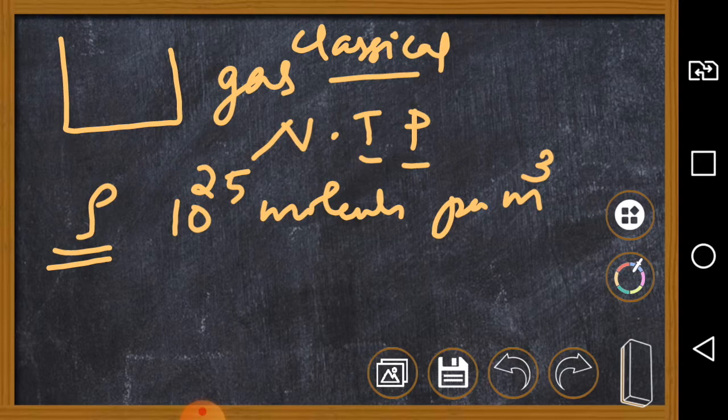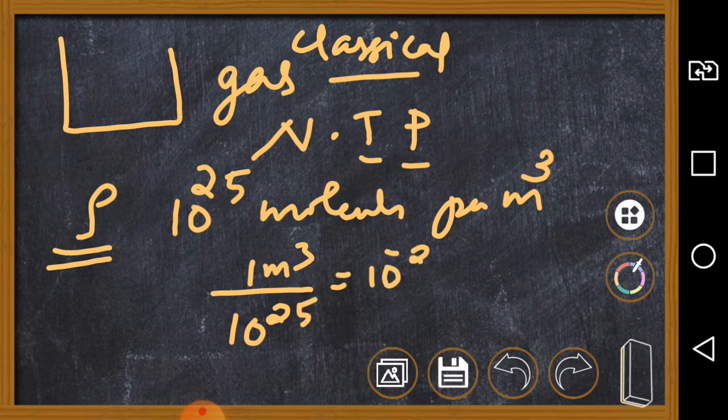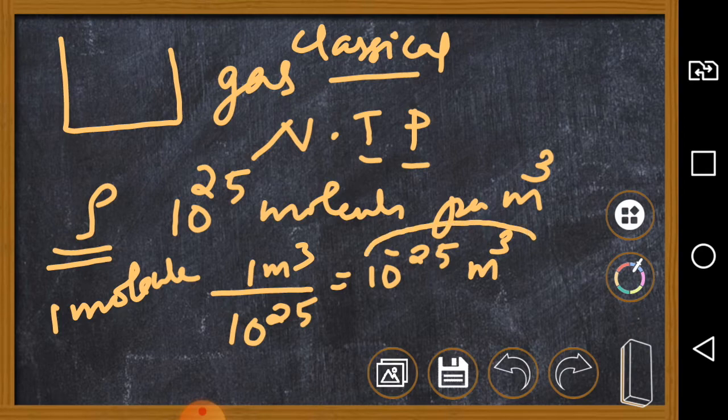So what is the volume available for 1 molecule? 1 meter cube divided by 10^25. That is 10^-25 meter cube is the volume available for 1 molecule of gas. Then we calculate the volume of 1 molecule.